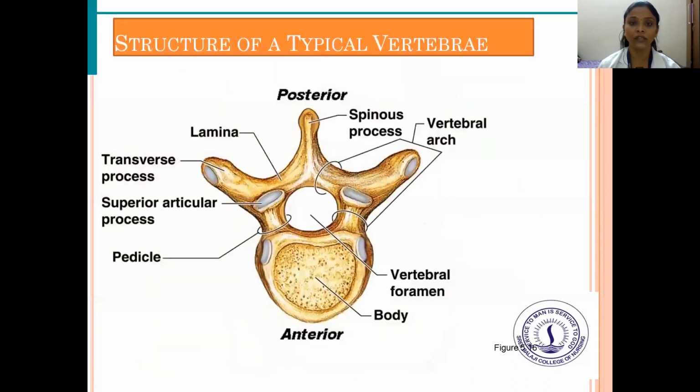Next is the structure of a typical vertebra. When you see the posterior and anterior aspect, you can see the spinous process, lamina, vertebral arch, transverse process, superior articular process, pedicle, vertebral foramen, and the body. This is the structure of a typical vertebra.